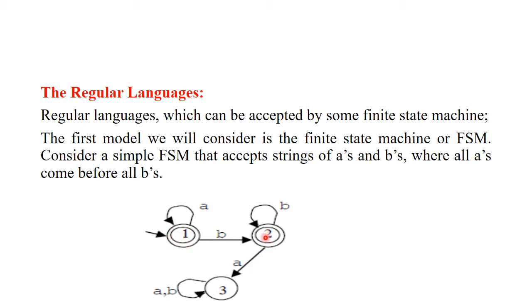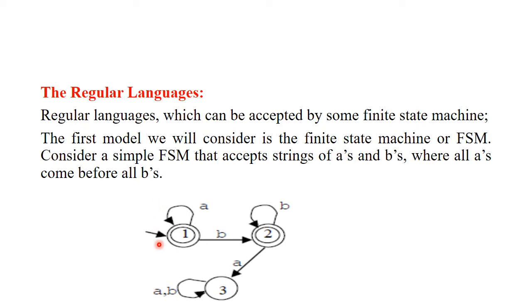All the circles here represent the states, and the arrow attached to this state shows that this is the start state, and a double circle always represents an accepting state. So, here the start state is also an accepting state. There are 2 accepting states.